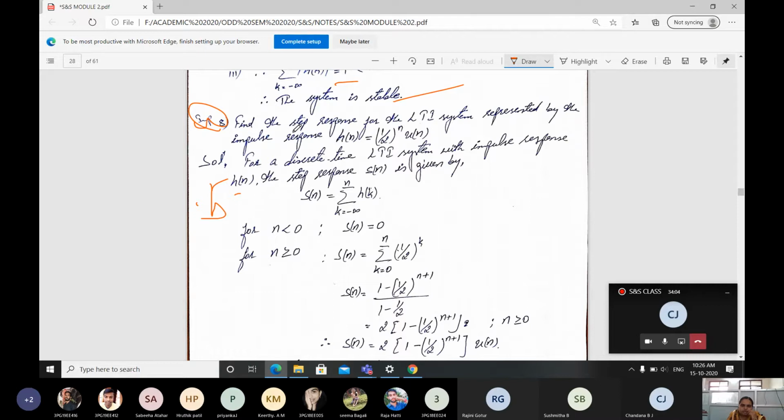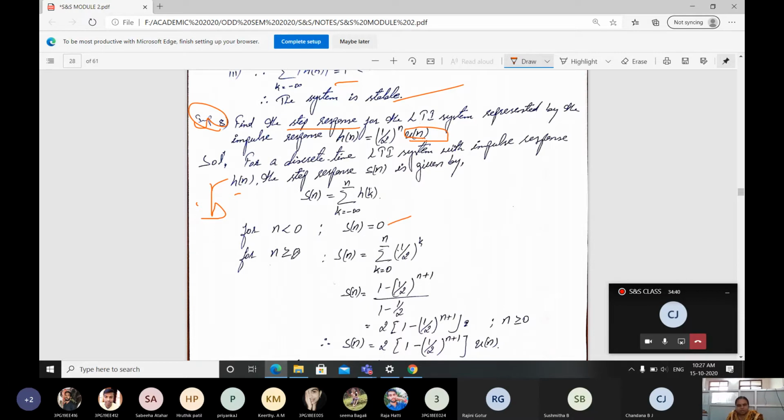Here they told that we have to find the step response. We already came across the equation for step response. I hope you remembered. Solution: for a discrete-time LTI system with impulse response h of n, the step response s of n is given by summation k varying from minus infinity to n of h of k. For n less than 0, because u of n exists only for positive values, s of n is going to be 0 only.